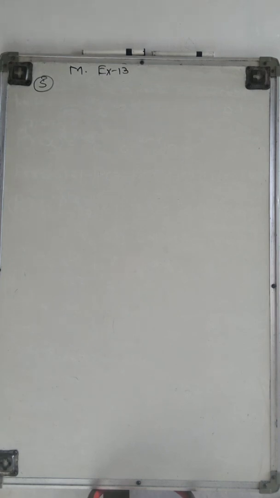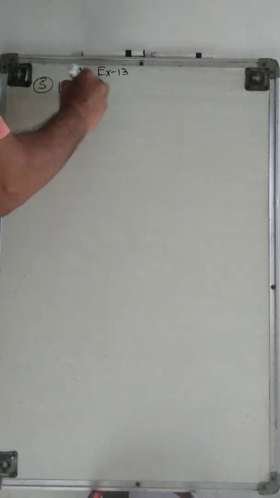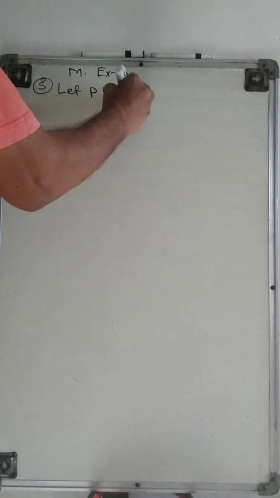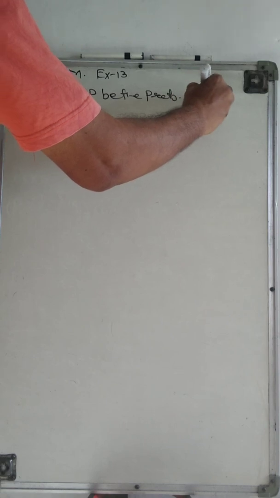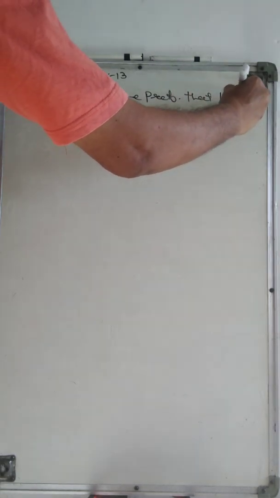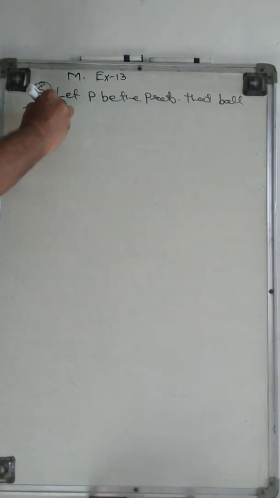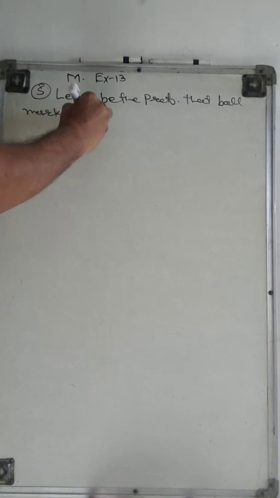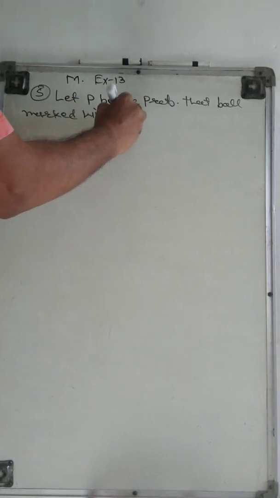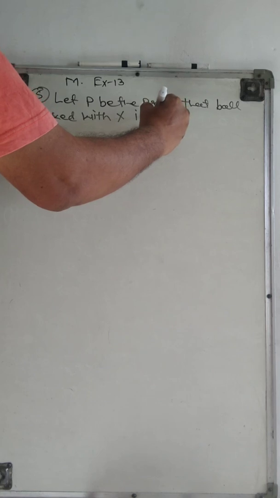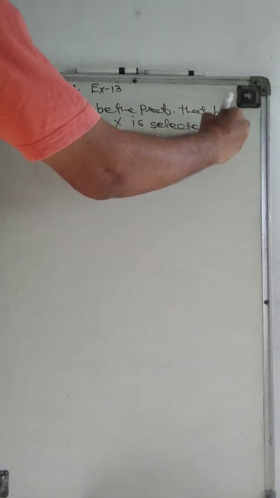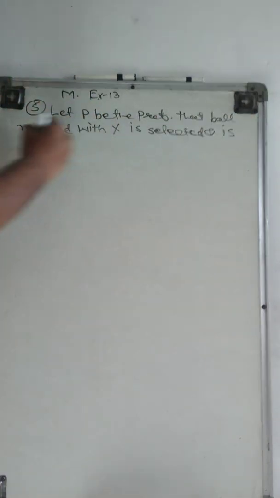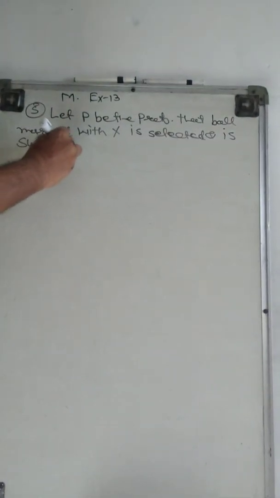So here let me take the probability. Let P be the probability that a ball marked with X is selected, and that is a success, right?